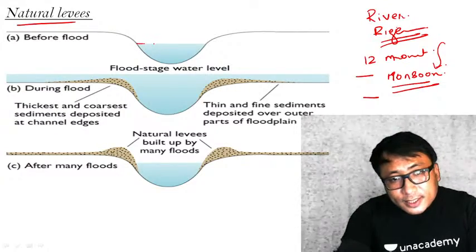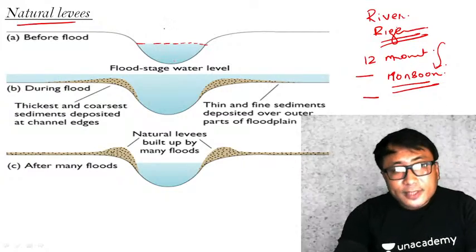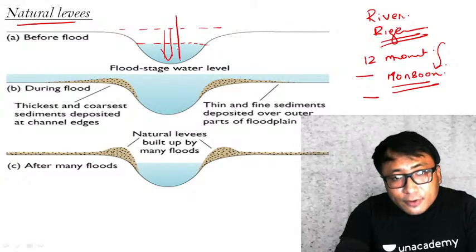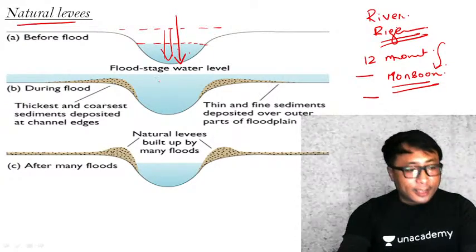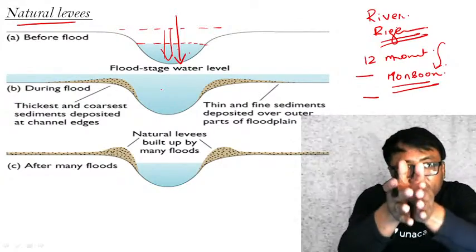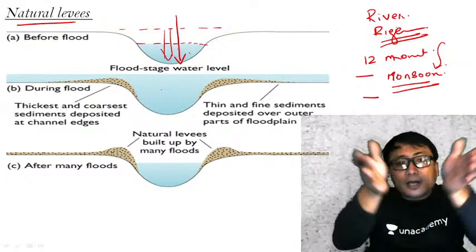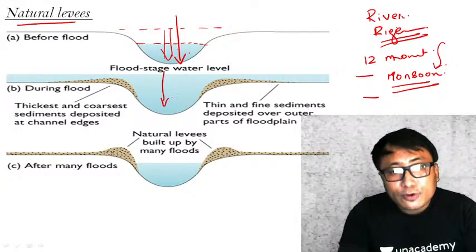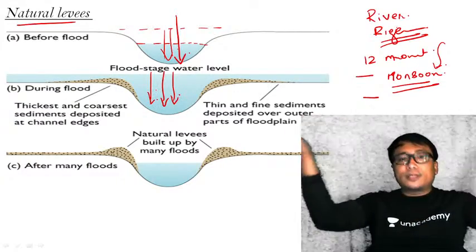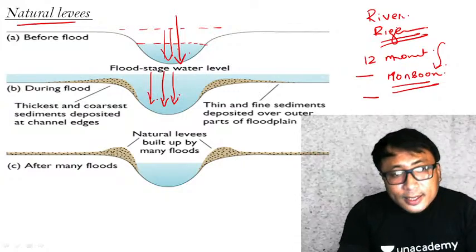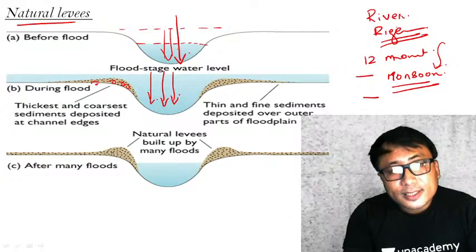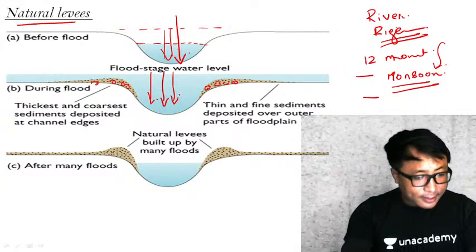So say for example this is the dry season. Now if summer comes, then the volume of this particular river will increase. A river is flowing like this, okay? Now the volume has increased. Now when the volume has increased, the water will go out from the river channel itself. Now when it goes out, a river is flowing like this with some velocity, so it is able to carry the sediments along with it. But the moment it spills to the side, since the velocity is also reduced, the river that is spilling on the outside will start to deposit sediments like this. Okay, clear?